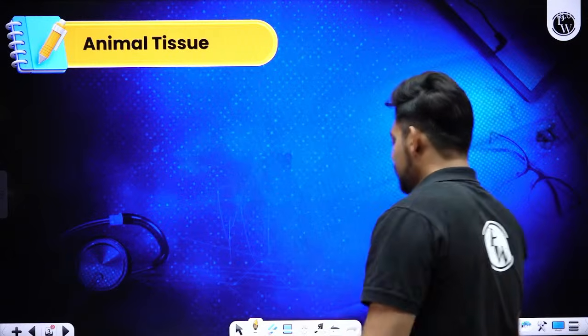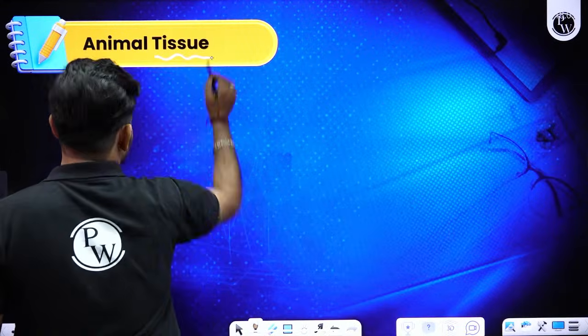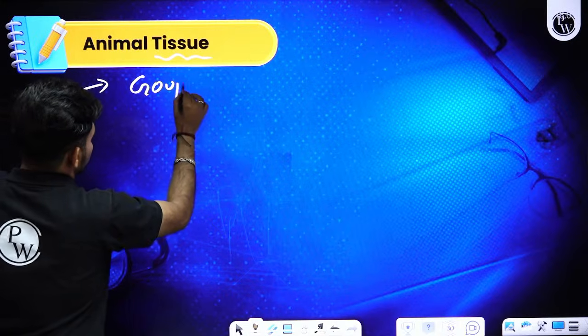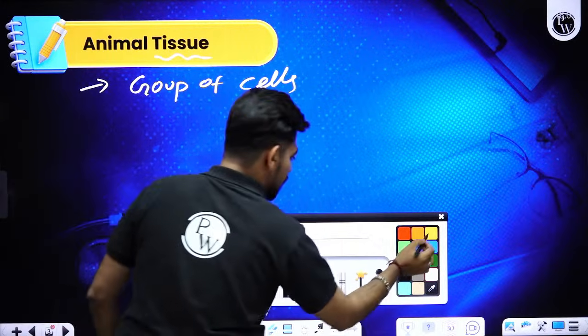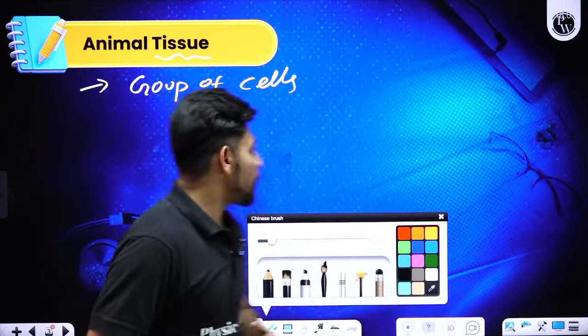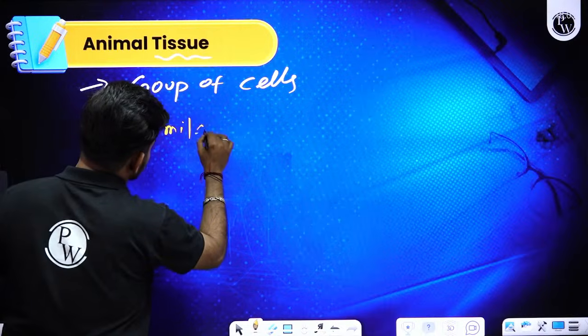Whenever we hear the term tissue, what comes into our mind is a group of cells. This is the first thing. The second thing is that the group of cells should be of similar origin.